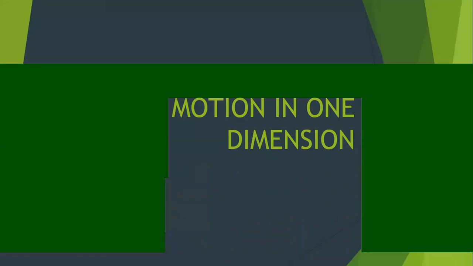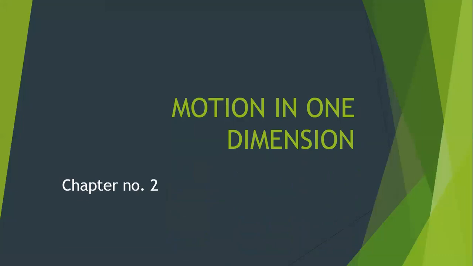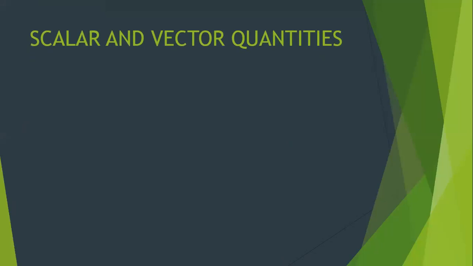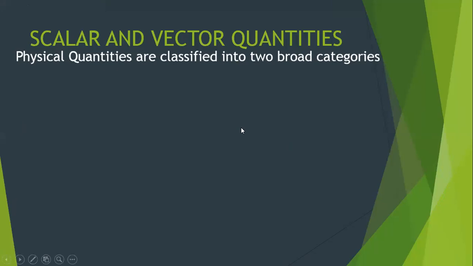So we start with our second chapter, and that is motion in one dimension. So let's start with motion in one dimension. We start our discussion with the concept of scalar and vector quantities. I want all of you to make a note of all this. Beta? Scalar and vector quantities.